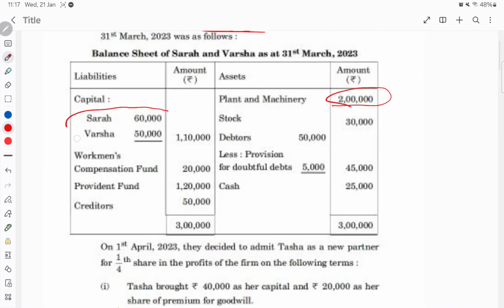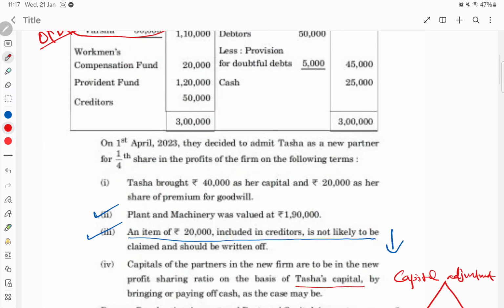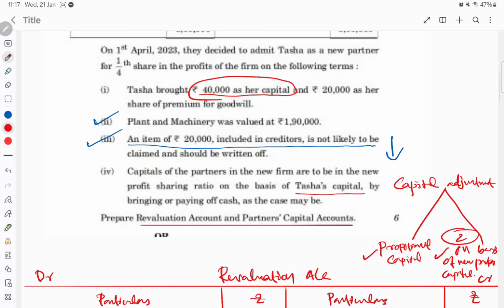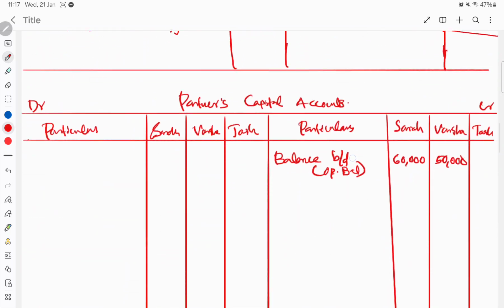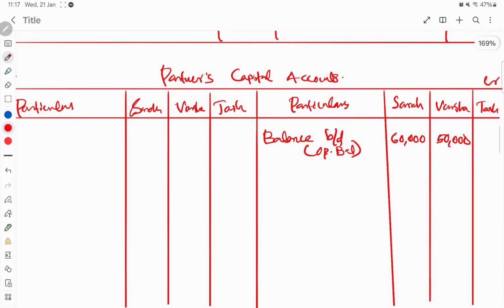Here you can see capital balance 50,000. This is the opening balance. And the new partner's balance is given here. Tasha brought 40,000 as capital, isn't it? That 40,000 you will take separately here. You don't take it with the balance brought down, because we will not get it from our balance sheet. So we will write it here separately, as she brought it through cash, right?